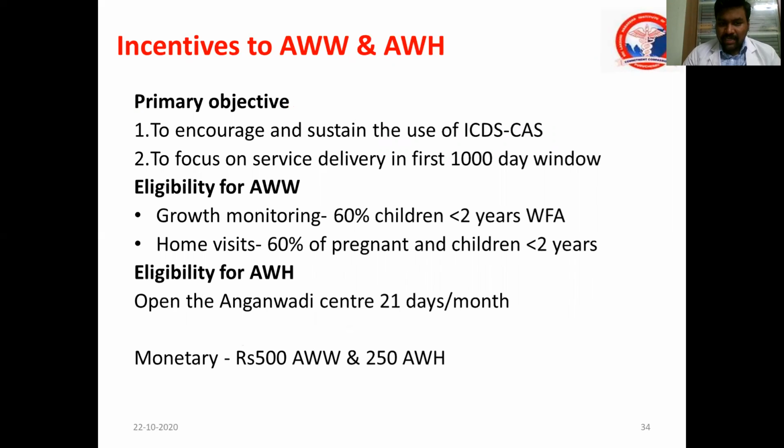There are a few eligibility criteria. What is the performance? What should they fulfill in order to get an incentive is given in detail. For example, they should do growth monitoring for 60% of the children less than 2 years, and they should open the Anganwadi at least 21 days in a month, etc. This incentive can be on a monetary basis or on an award basis also.